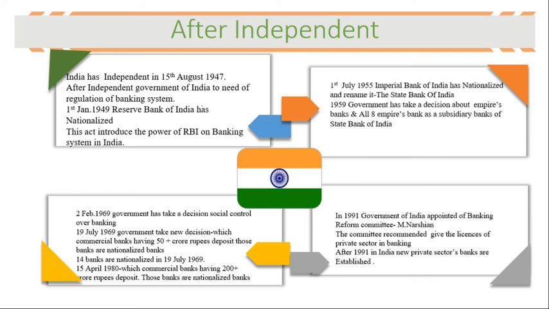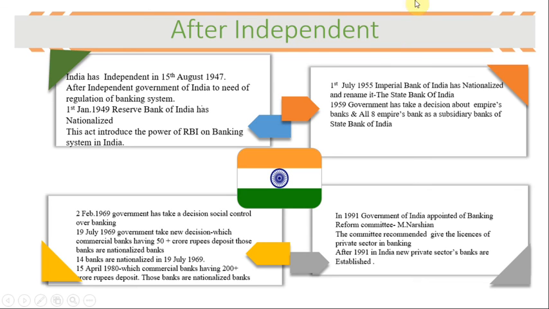In 1921 they merged with each other and the new bank Imperial Bank of India was established. But after independence, on 1st July 1955, the Imperial Bank of India was nationalized and renamed. The new bank is the State Bank of India.